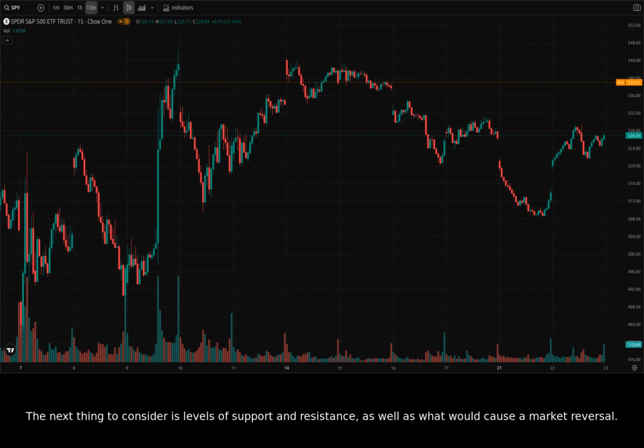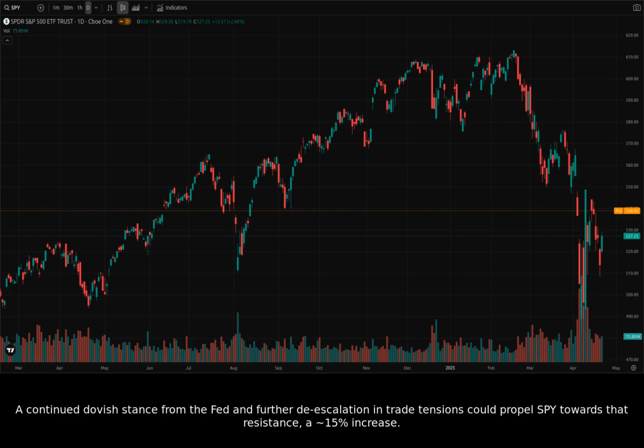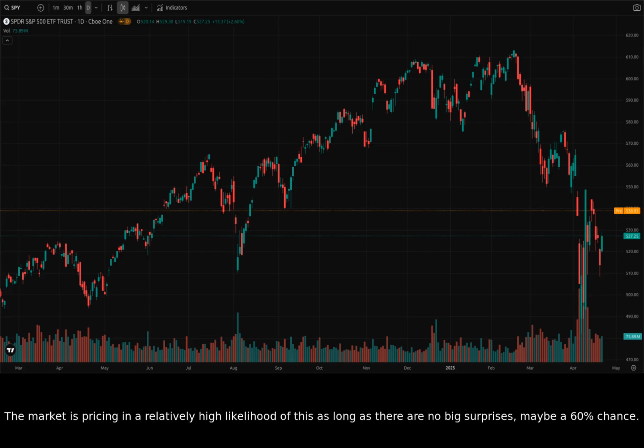The next thing to consider is levels of support and resistance, as well as what would cause a market reversal. On the daily chart, the 500 level will be looked at as key psychological support, while the all-time high of 614 may be a big level of resistance. A continued dovish stance from the Fed and further de-escalation in trade tensions could propel SPY towards that resistance, a 15% increase. The market is pricing in a relatively high likelihood of this as long as there are no big surprises, maybe a 60% chance.